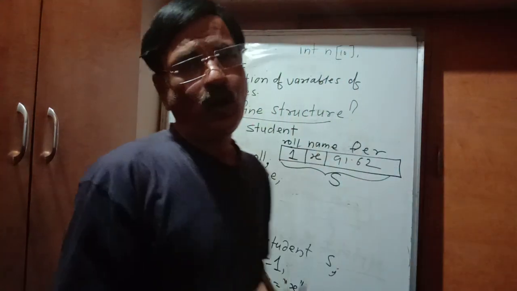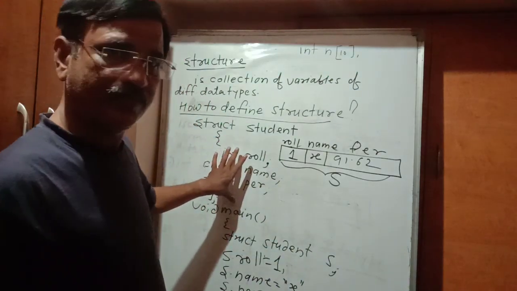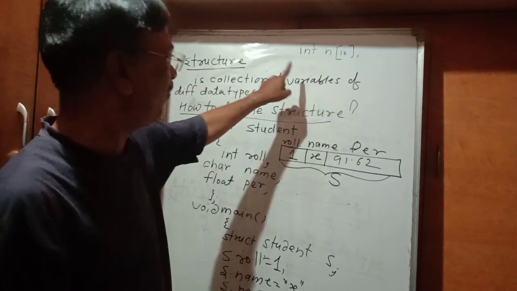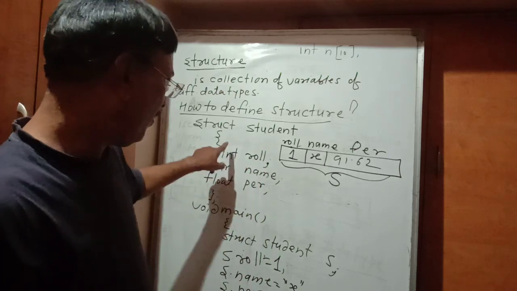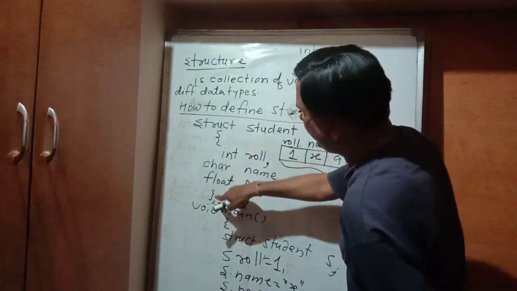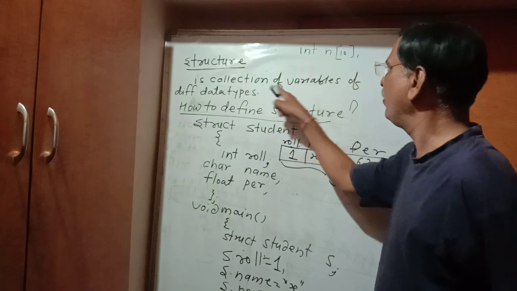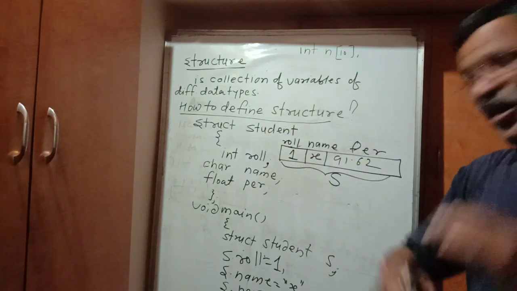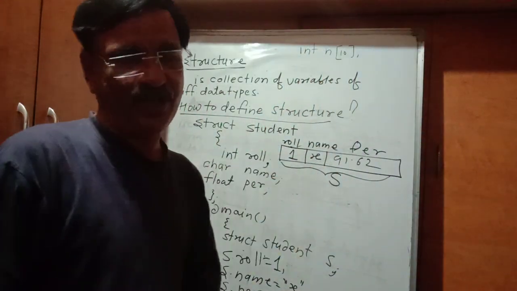So here we have collected 3 variables of different data type. As per our definition, structure is a collection of variables of different data type. So these three variables of different data type are collected together, are binded together. Opening curly bracket, closing curly bracket, you see they are binded together, and the collection of different variables is known as struct student. Now once a structure is defined, this is the general form of structure definition.